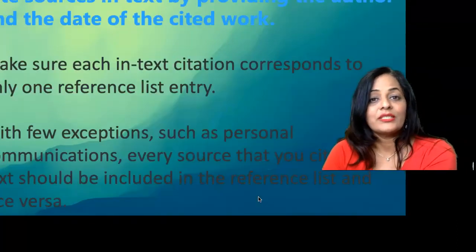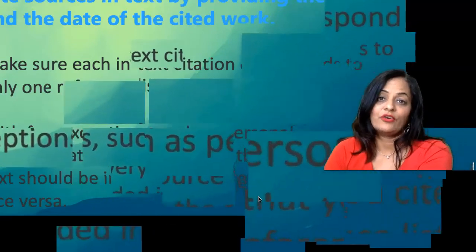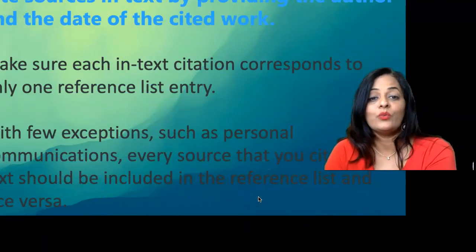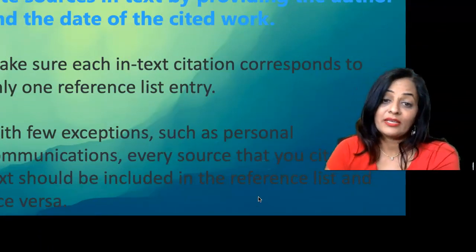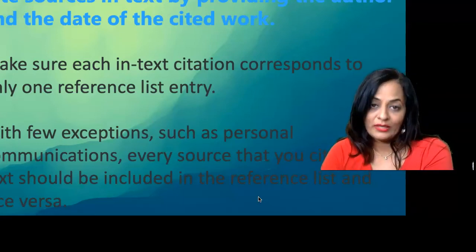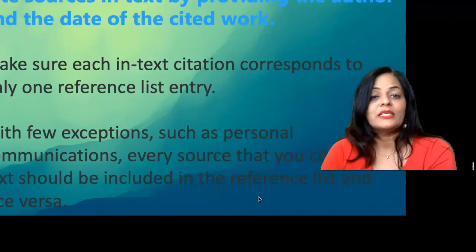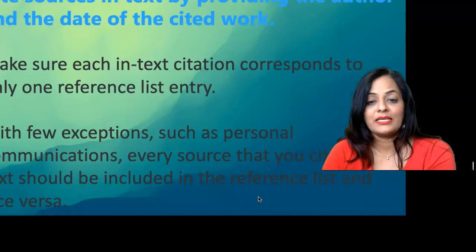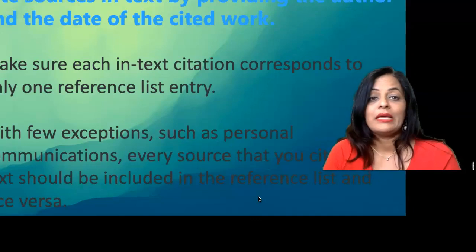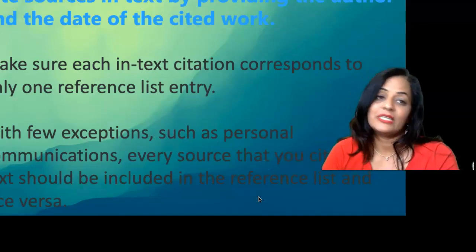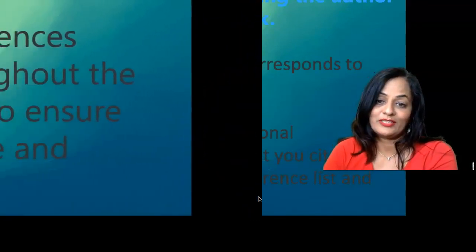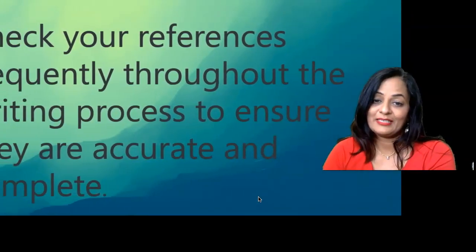You need to cite sources in the text by providing the author and date of the cited work. Make sure each in-text citation corresponds to only one reference list entry. You can cite them like 5 times, but in your reference list, it has to have only one entry. The only thing that does not go in your references is your personal communication. Any interview, any phone call, any face-to-face conversation does not go in your references. Check your references frequently throughout the writing process to ensure they are accurate and complete.